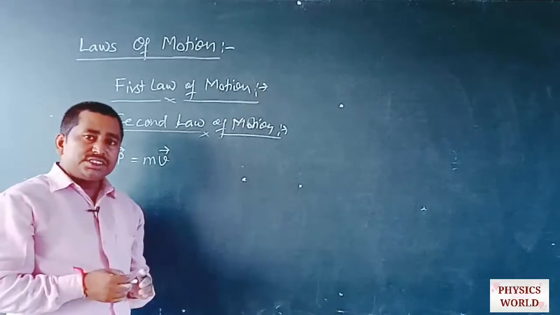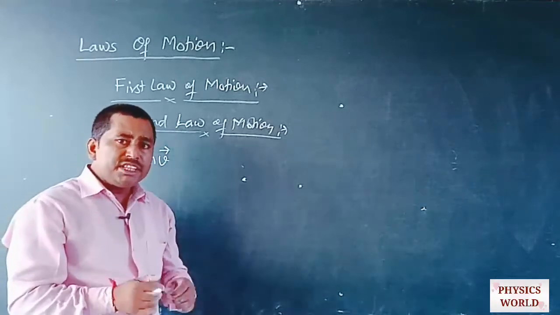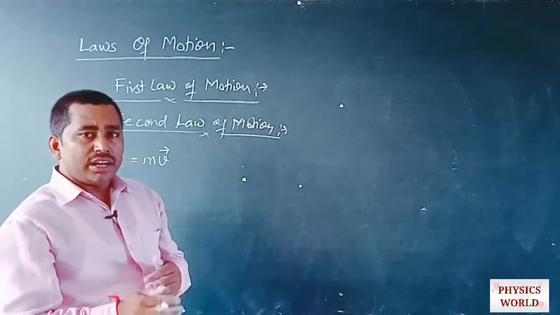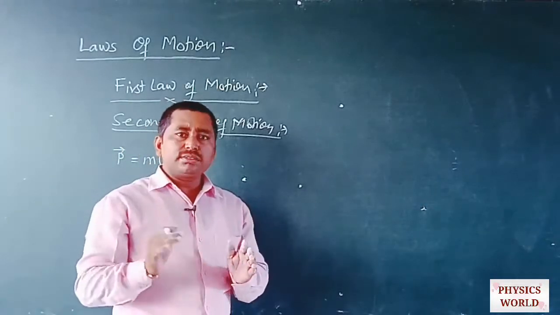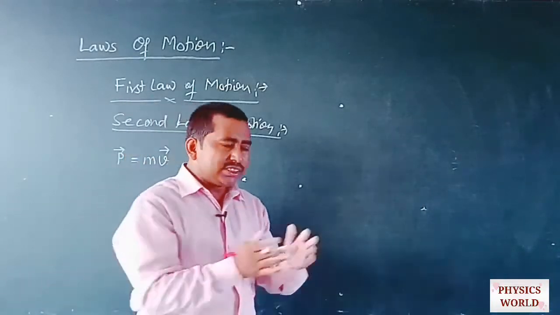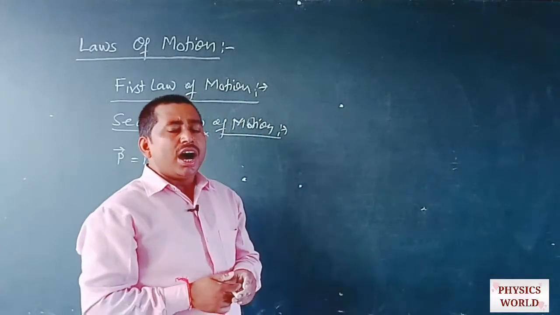If there is a change in momentum, then the rate of change of momentum measures the force applied on the object.